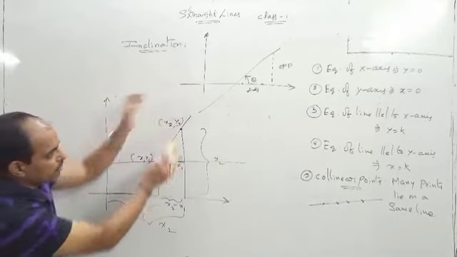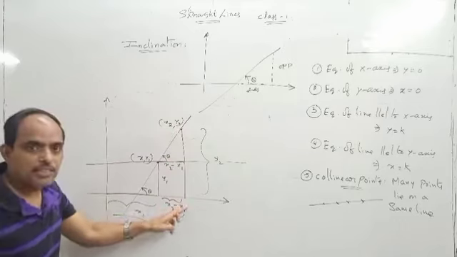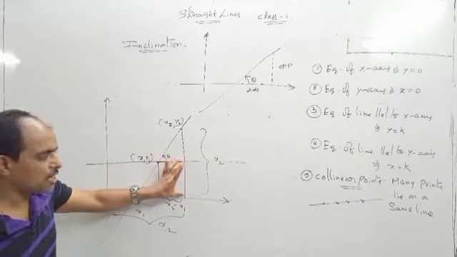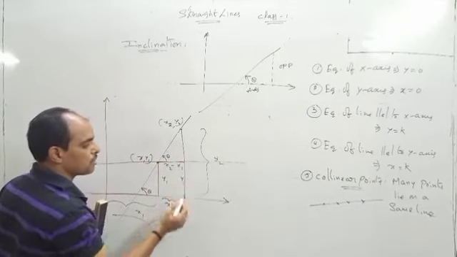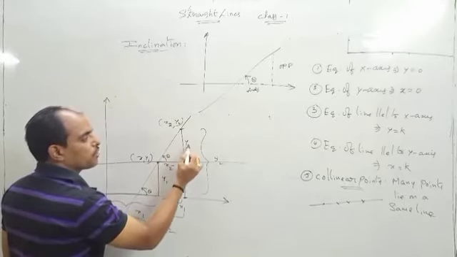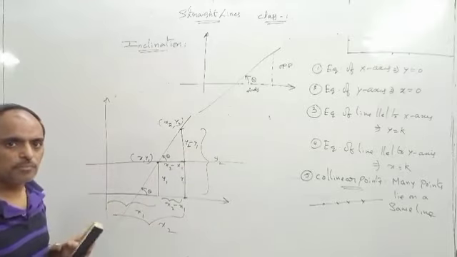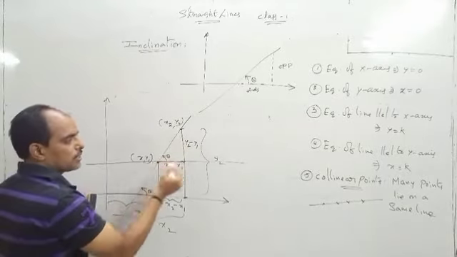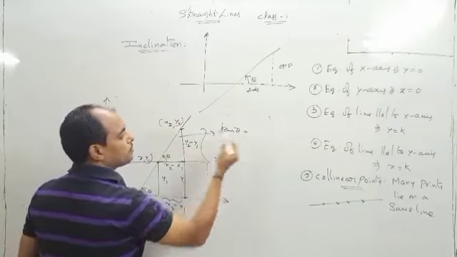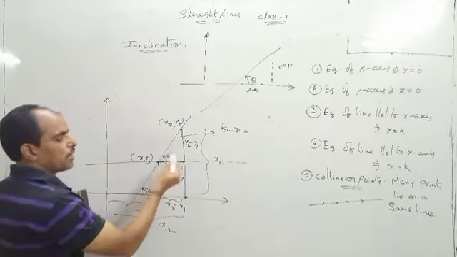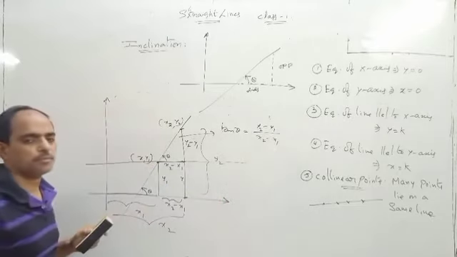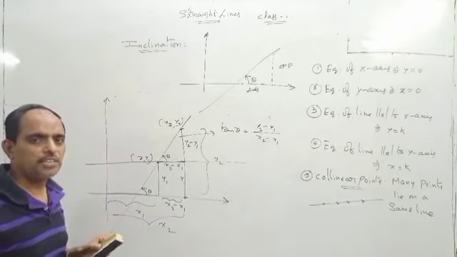Now you see, from here to here the distance is y2. Then what about this one? y1. So from here to here y1, and from here to here y2. Then this one is y2 minus y1. Okay, so take this right angle triangle. From this triangle, what about tan theta? Tan theta means opposite side by adjacent side: y2 minus y1 by x2 minus x1.